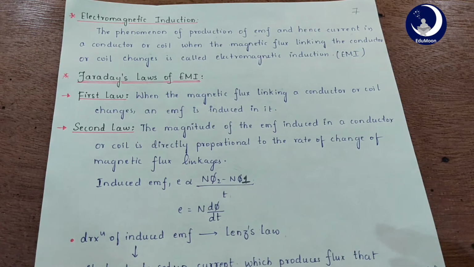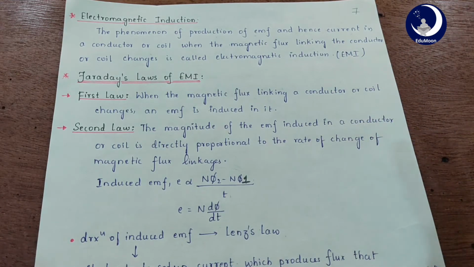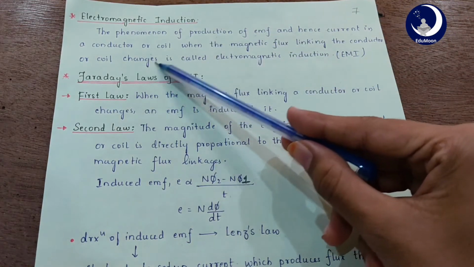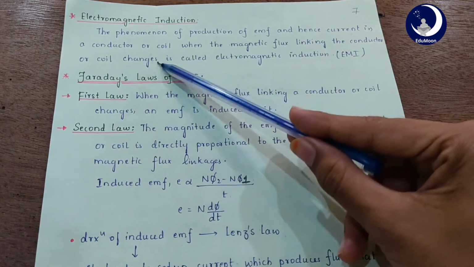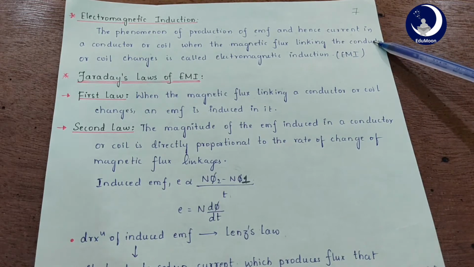If the conductor forms a loop or a circuit, a current will flow in it. This phenomenon is nothing but electromagnetic induction. The emphasis is not on the magnetic flux, but on the change in magnetic flux. You have to remember the term change in the magnetic flux linking the conductor. This is very important.